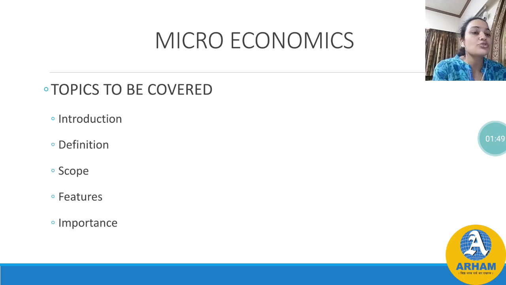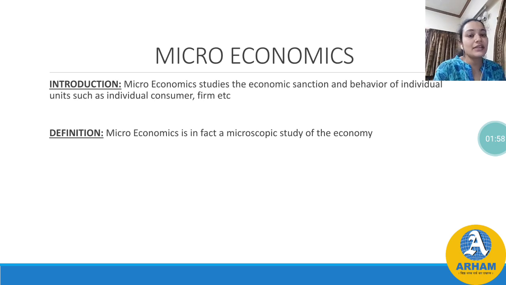About microeconomics, today we are going to cover the topic that is introduction, definition, scope, features and importance. First is introduction. Microeconomics studies the economic behavior of individual units such as an individual, a consumer, a firm, etc. Micro is a Greek word, mikros, M-I-K-R-O-S.